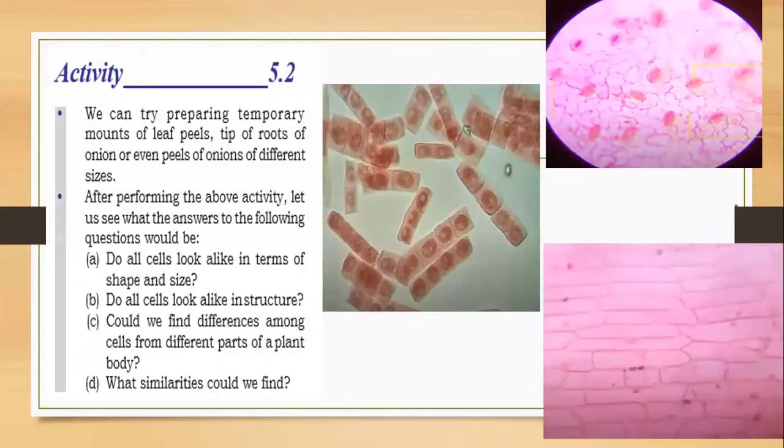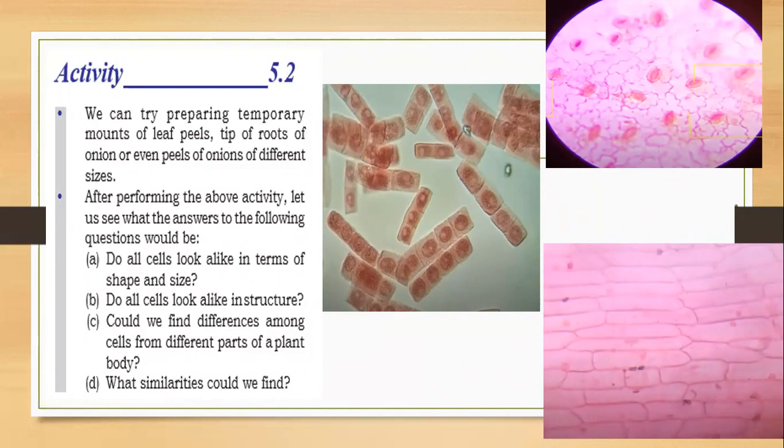Activity 5.2. We can try preparing temporary mounts of leaf peels, tip of roots of onion, or even peels of onions of different sizes. Here you can see a temporary mount of leaf peel, tip of roots of onion, temporary mount of onion peel. After performing the above activity, let us see what the answers to the following questions would be.